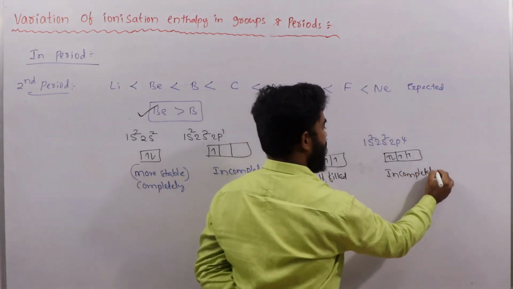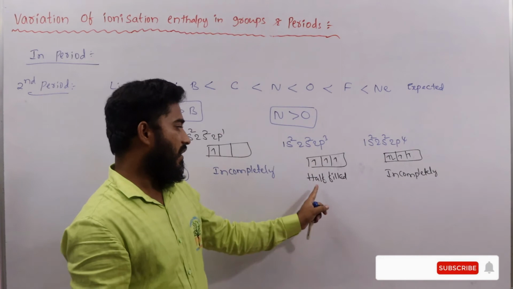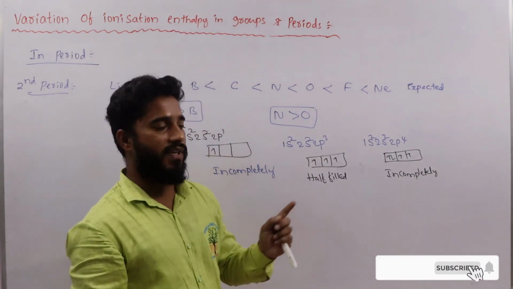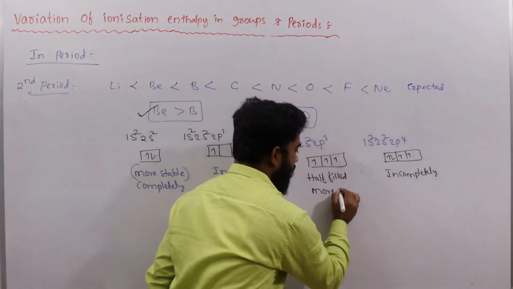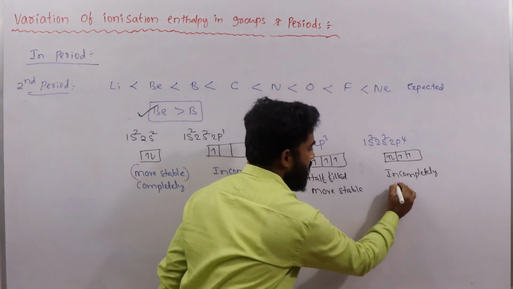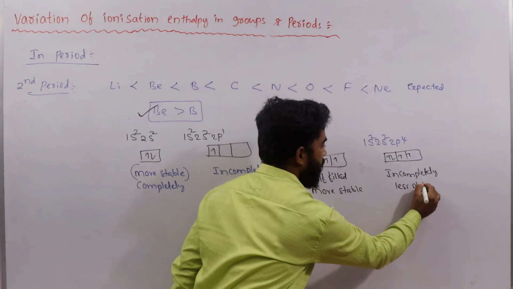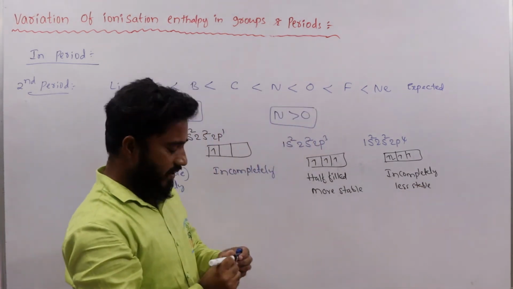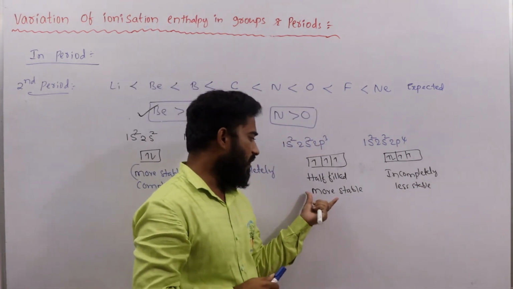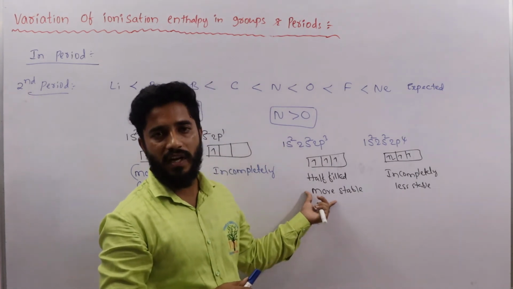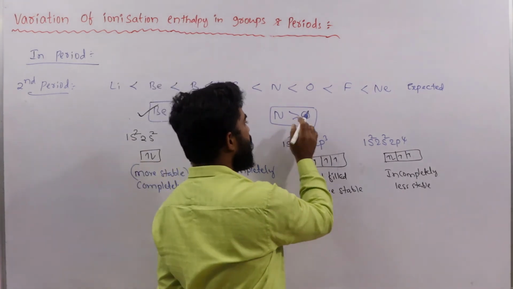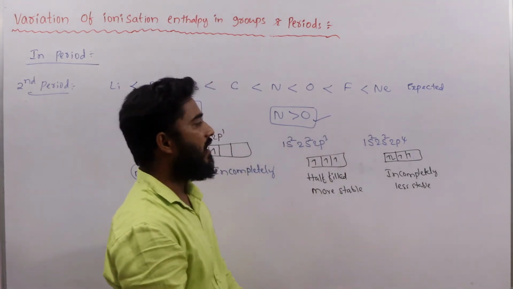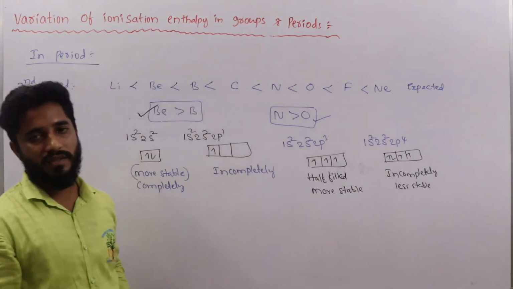A half-filled configuration is always more stable than an incompletely filled configuration. So nitrogen is more stable and oxygen is less stable. From a stable configuration it is very difficult to remove an electron, so more energy is required. That's why nitrogen shows more ionization enthalpy than oxygen.